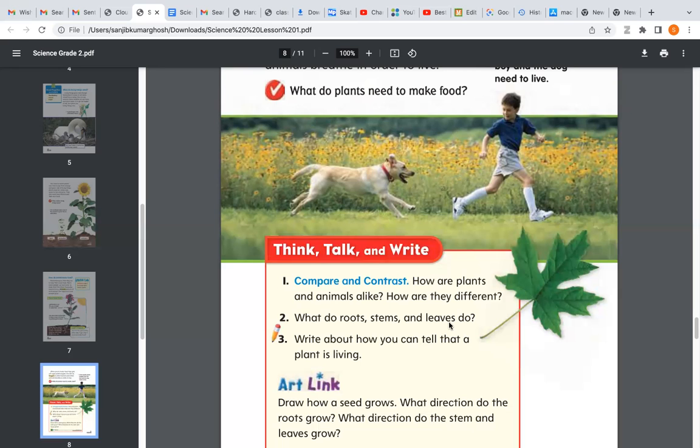Okay, Debangshu, can you tell me what do roots, stems, and leaves do? Yes, ma'am. Draw how a seed grows. What direction do the roots grow? What direction do the stem and leaf grow? Okay, Shruti, can you tell me number 2?